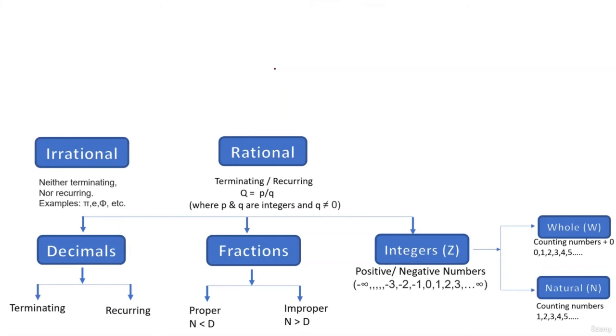Okay, so root 2, root 3, root 5, root 7. We'll discuss all this in the upcoming classes. They are all irrational numbers, numbers which are neither terminating nor recurring. Okay. So there are very classic examples here for the irrational numbers. Pi, you might have heard, very common example. The next number is basically e, the Euler's constant. Okay, not very significant right now. We'll discuss about this in detail. 2.718 ke aaspas iska value. The next interesting number is phi, the golden ratio.